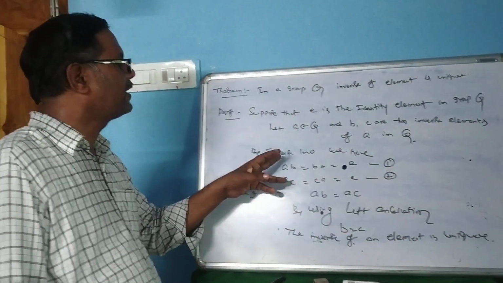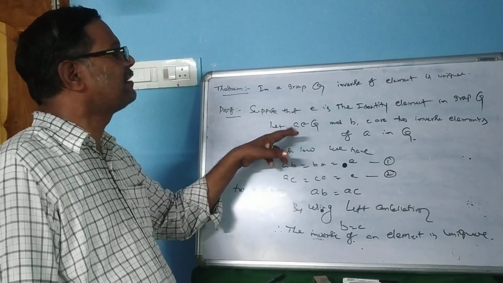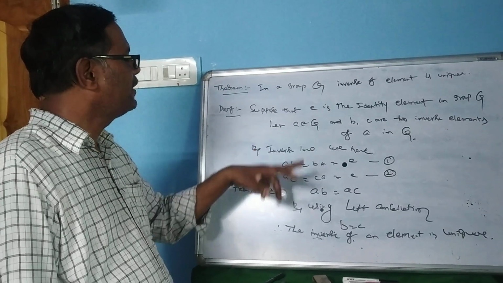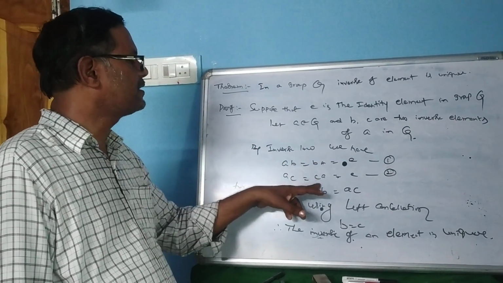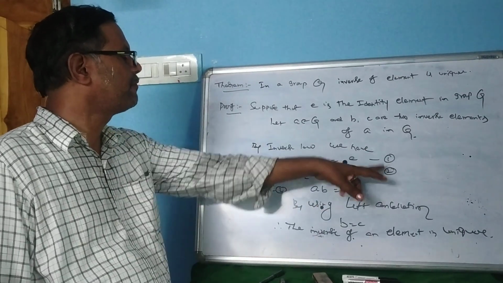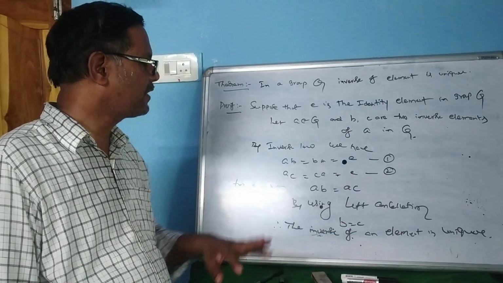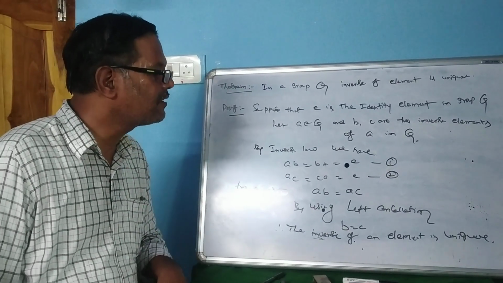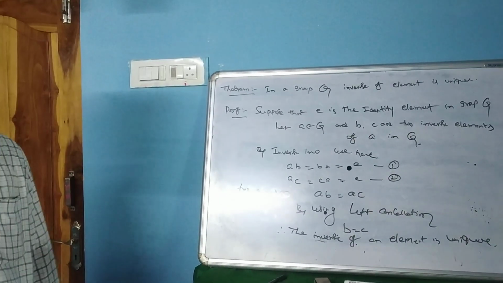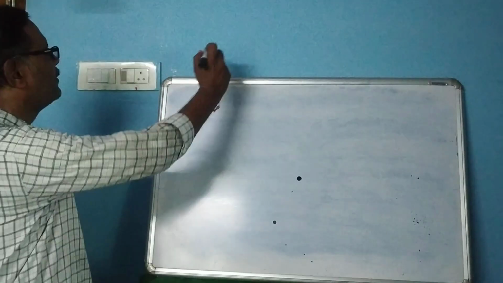By inverse law, since b, c are inverses of a, ab = ba = e and ac = ca = e. From 1 and 2, ab = ac. By left cancellation law, we get b = c. That means the inverse of an element is unique. This is the preliminary theorem. Okay?